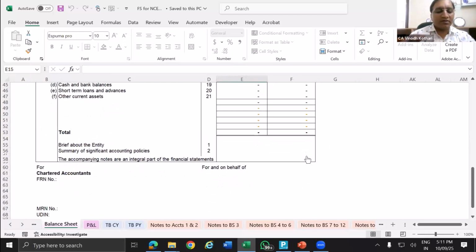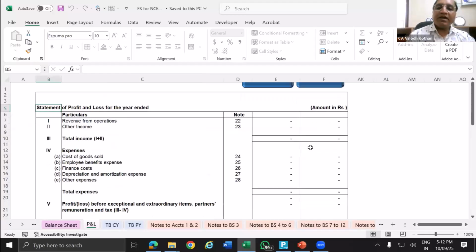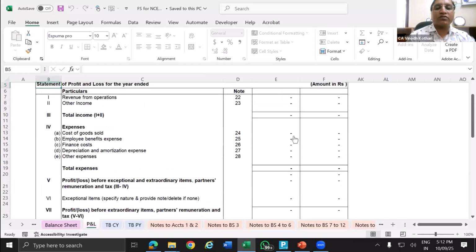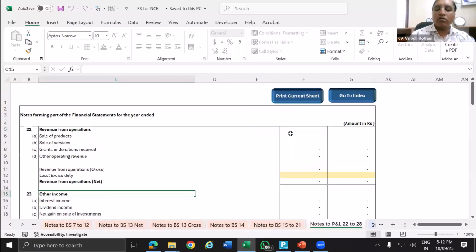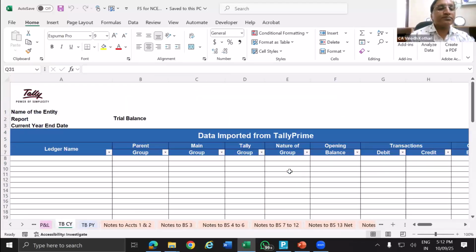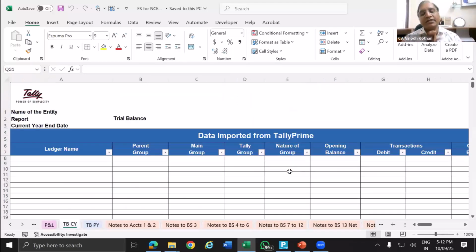So this part is not provided till now. Same way P&L, everything is fixed. Again, if you want to go to the schedule of cost of goods sold, just click on this. It will go to the schedule of cost of goods sold. So all these shortcut keys are provided. Then this is the data.